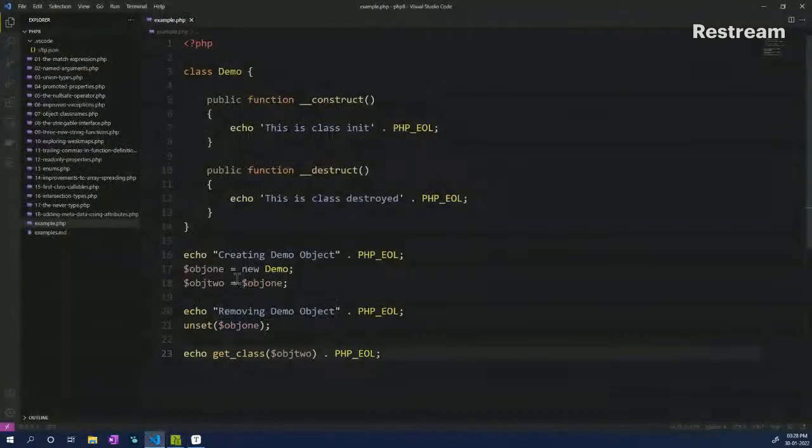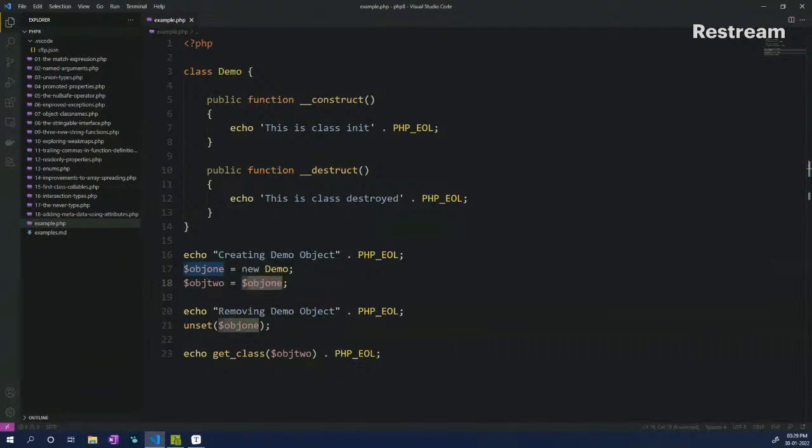So why does this happen? Normally, whenever you initialize an object, it is put into a memory space or a memory ID and then assigned to object one. And when you use object one to point to object two, object two also gets pointed to this particular object, right? So if you delete or unset object one, object two still has a pointer to it, and thus the garbage collector never picks it up because it thinks that object 2 is still going to use it, and thus the object is never deleted.